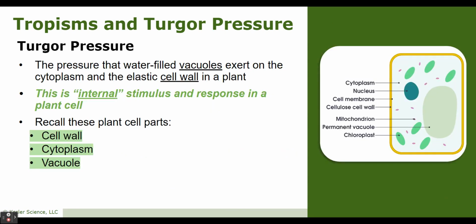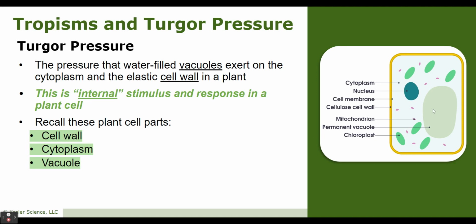Tropisms and turgor pressure. So, turgor pressure is related to water inside the cell. It's the pressure that water-filled vacuoles exert on the cytoplasm and the elastic cell wall in a plant. This is considered an internal stimulus and response within the plant cell.